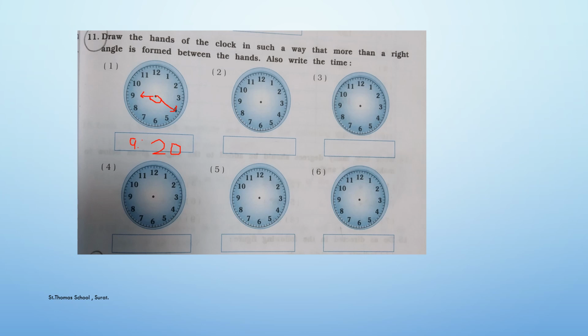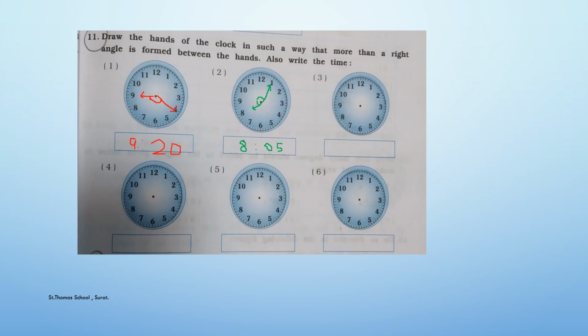Now let's do the second sum. You can write any time. Let's take 8:05. So here in the box you have to write like this, 8 o'clock 5 minutes. So draw the hands accordingly. So small hand on 8 and the minute hand on 1. So the angle that has been formed is something which is more than a right angle.